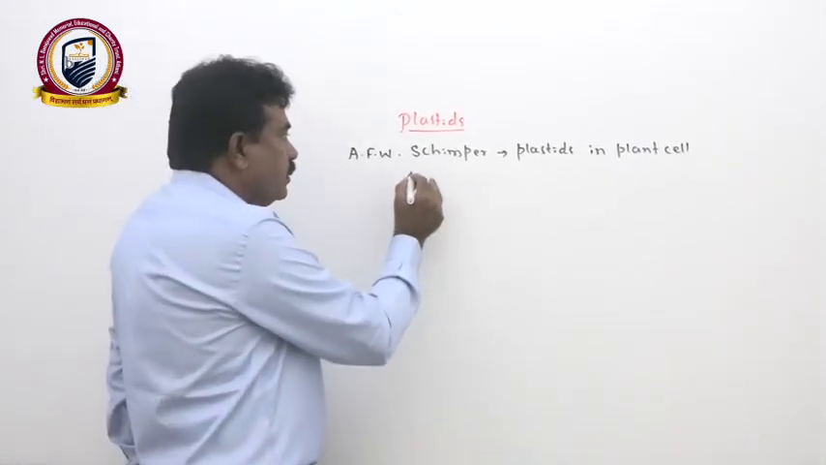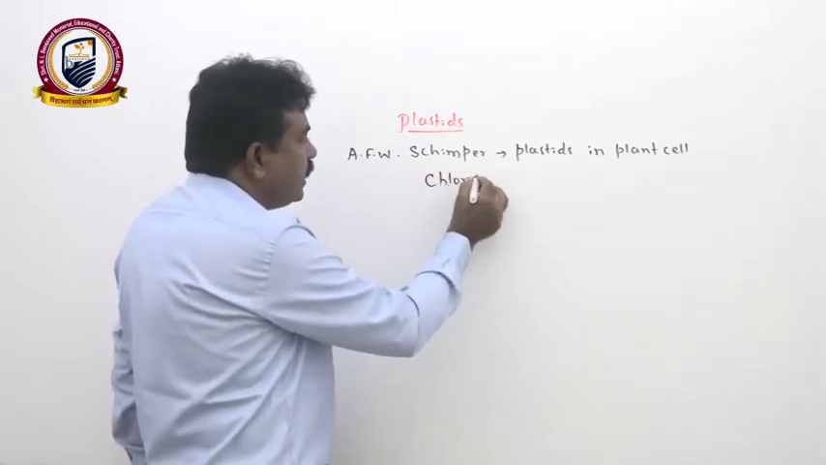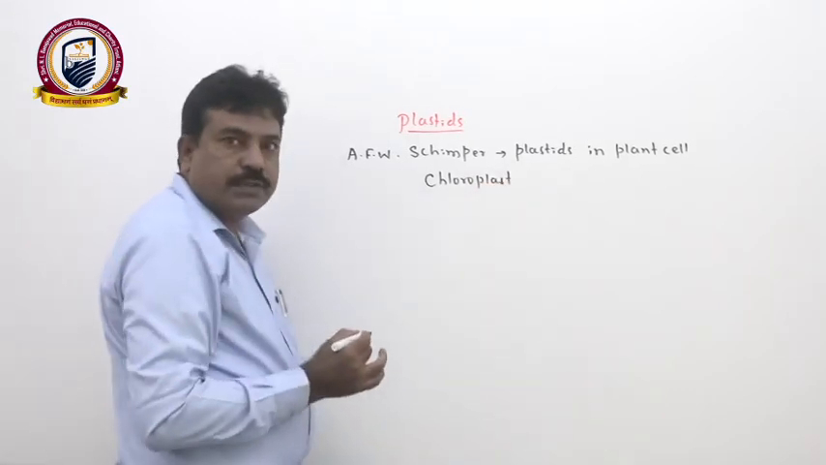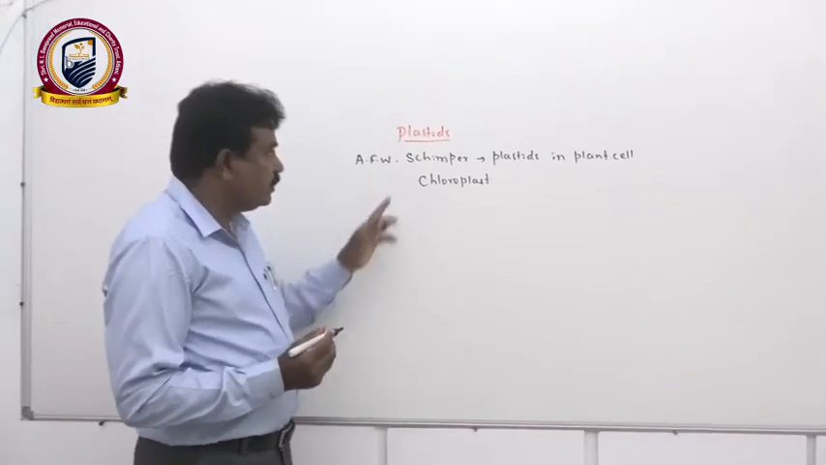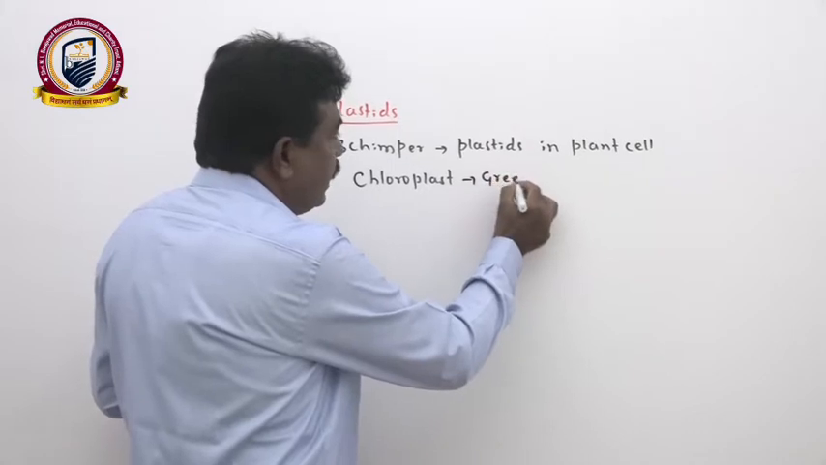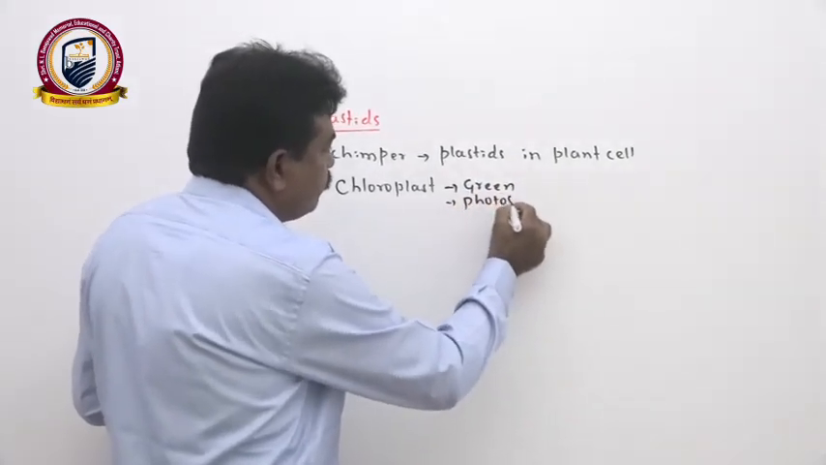If you take plastids totally, there are three types. One is the chloroplast, generally a green colored cell organelle. Chloroplast is green in color and helps with photosynthesis.